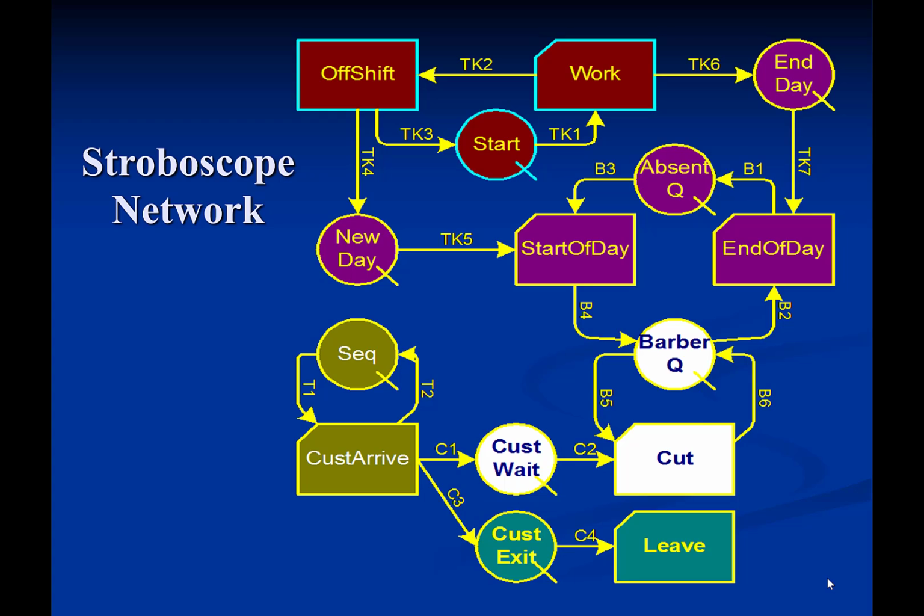This choice depends on the queue of customers waiting for a haircut, the availability of a preferred barber, and the time of day. Each customer routed to cust exit is immediately drawn by an instance of dummy activity leave and is destroyed. A customer that enters cust wait joins the queue of customers waiting for service.